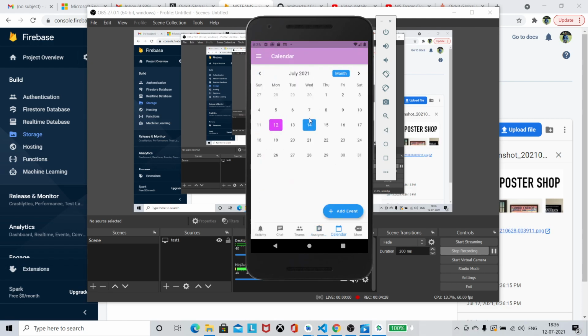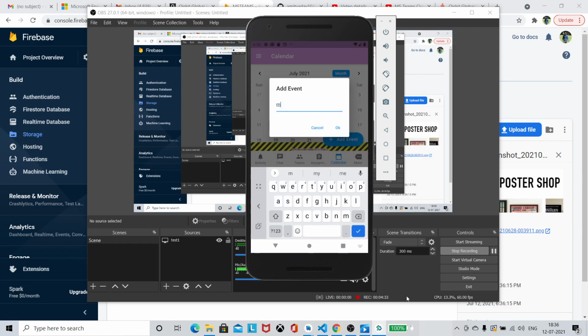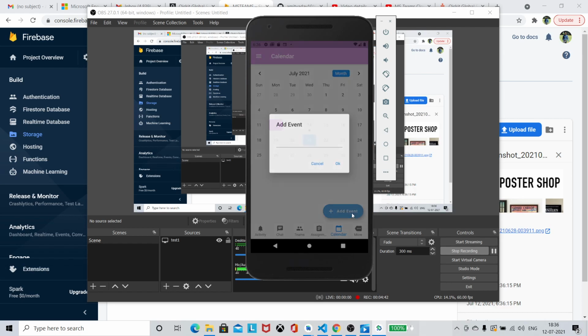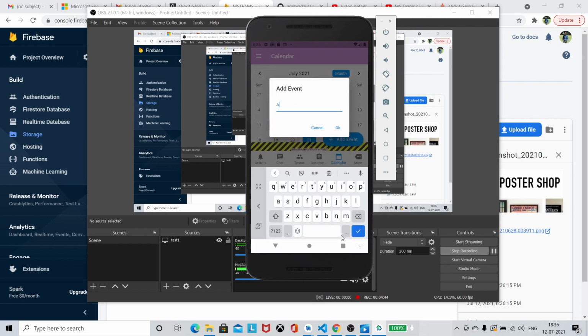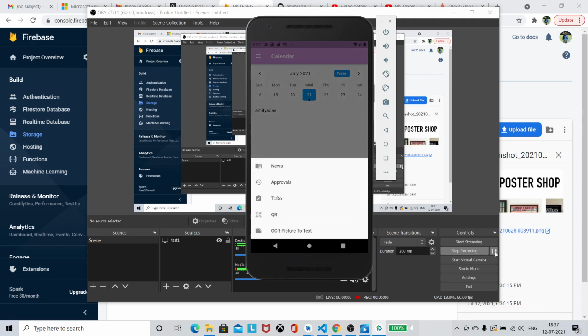In calendar we can add any events, like Meeting 1.0 is the event which I want to add. It's been added. On the 21st I want to add an event which is Amit Yadav. Consider me as an event. The event has been created, and we can sort the events according to what we want, in the 2 weeks format or a single particular week format. And these are the extra features which I have added.